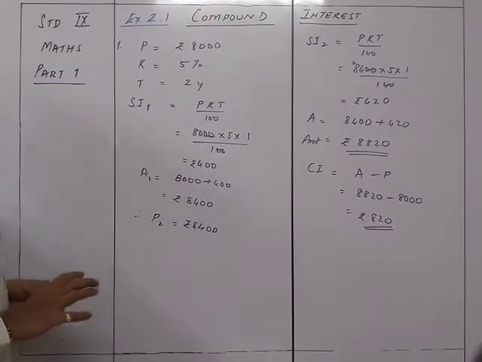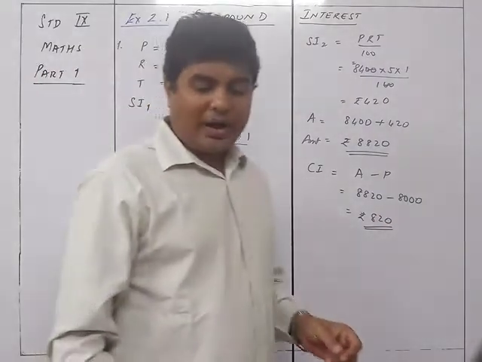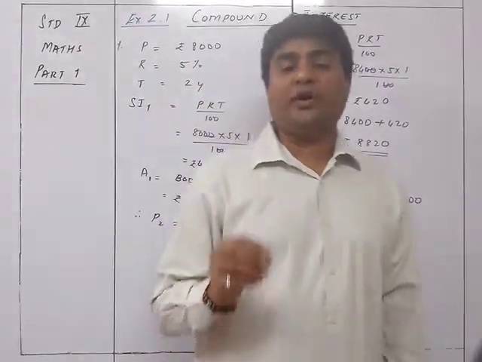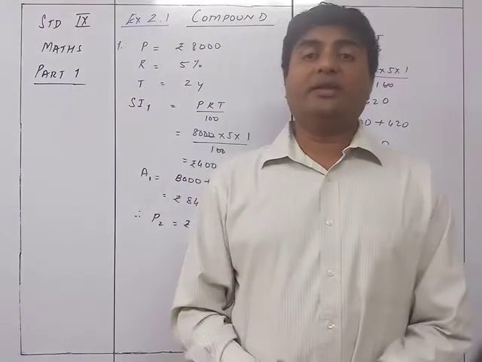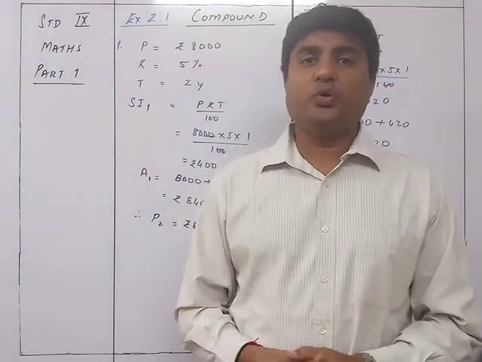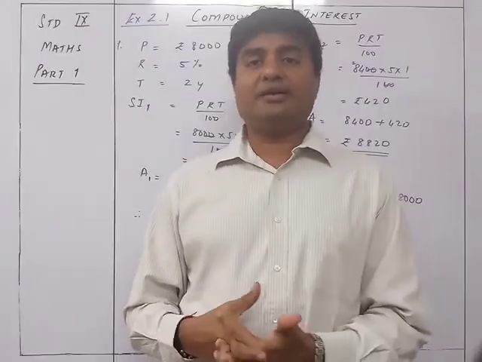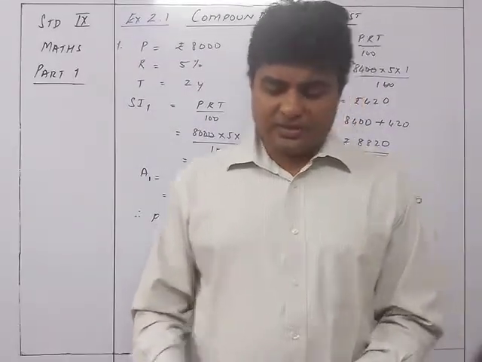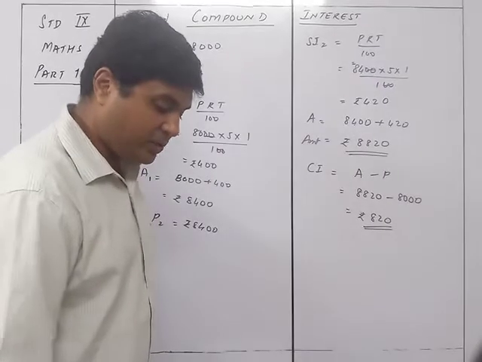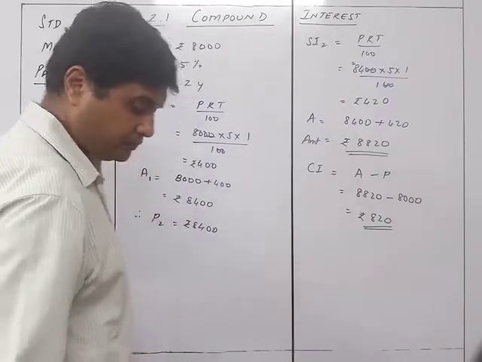So you can see this is how we are going to solve the sums. You are going to make use of the simple interest formula twice or thrice depending upon what is the question given to you. If the question is given to you to find out the interest of 2 years, then twice, 3 years, so thrice and so on. Okay, so this is how we are going to do the sums. So let's start with sum number 3 now.